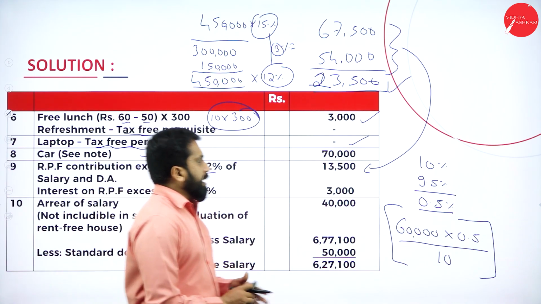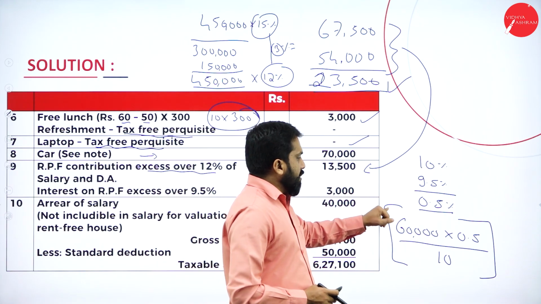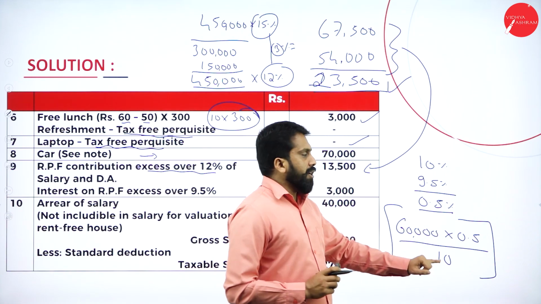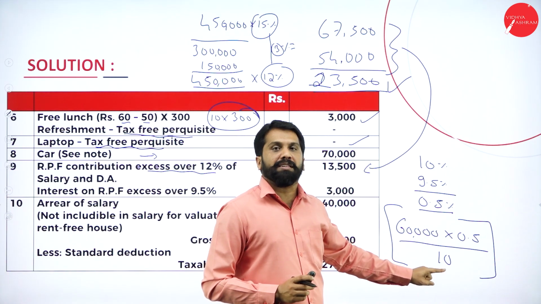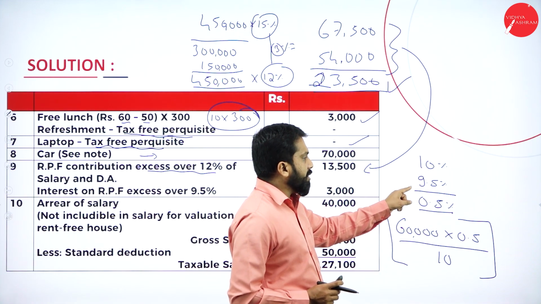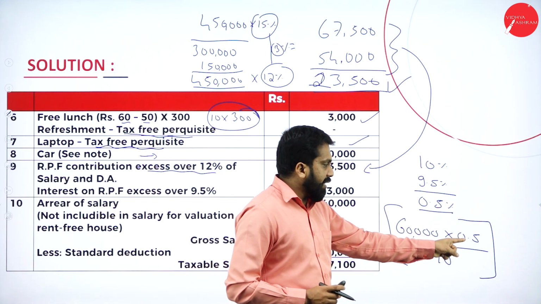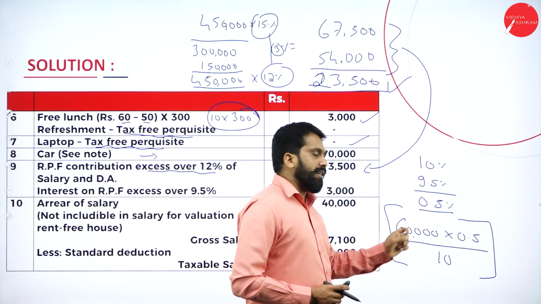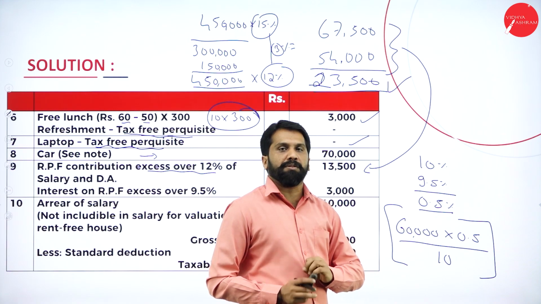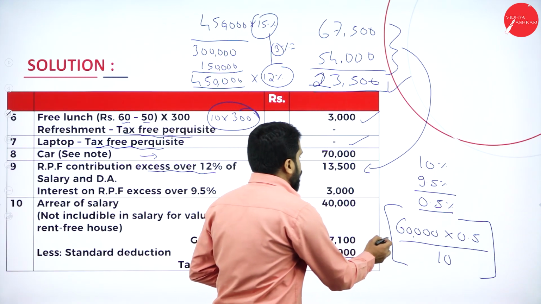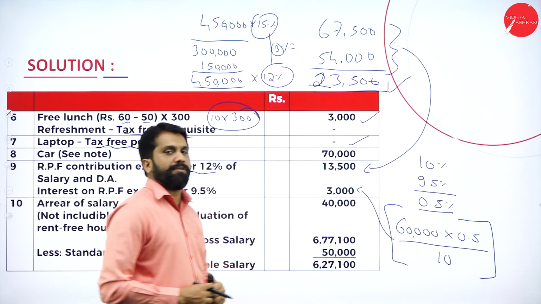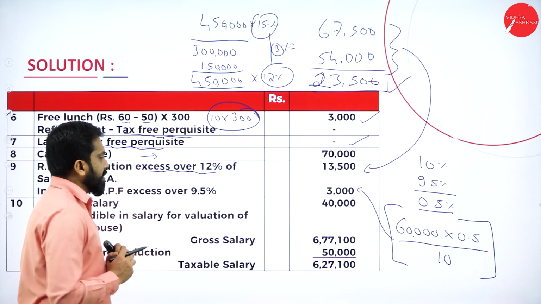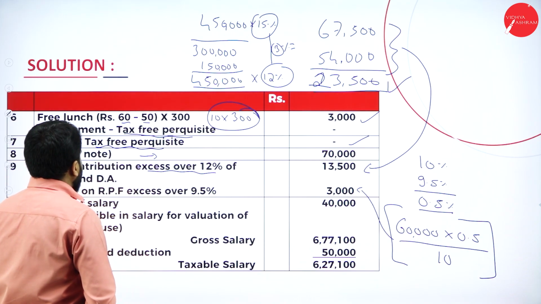Clear? If 10.5 is paid, then this will be 1%, this will be 10.5%. Clear? Yes. Whatever is given in the question will be your denominator. Whatever difference you get when you compare with 9.5, that will be your numerator. Whatever amount they have paid will be the base amount for calculation. Now, if you do the calculation, you will get 3,000. Any doubt? Hopefully, no doubt. Clear? Yes. Now, arrears of salary.